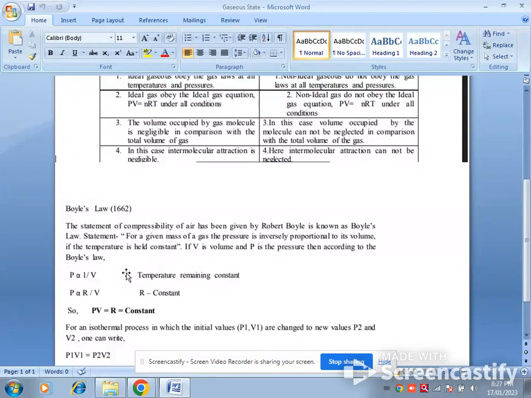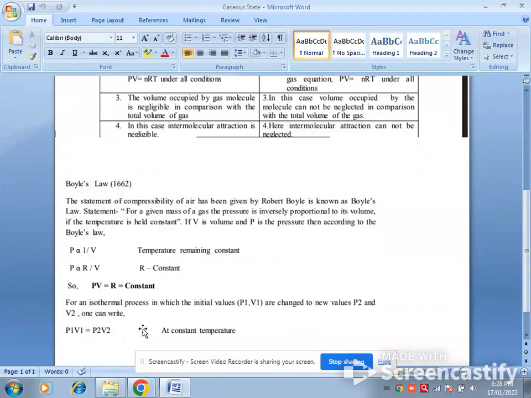Mathematically, this is given as P is inversely proportional to V at constant temperature. The temperature must be kept constant for this. So this can be written as P is proportional to 1/V, or PV = k, where k is a constant.